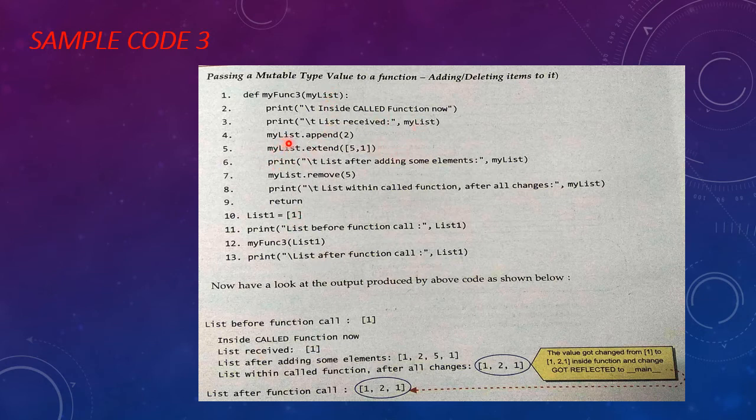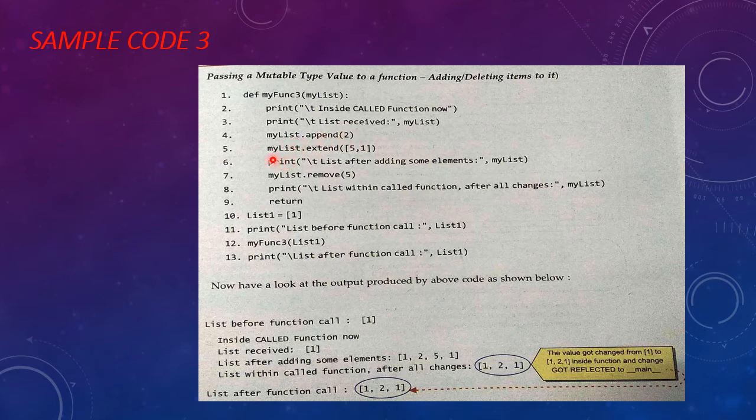In this line, my list dot append 2, so the append function will attach element 2 to my list. What is the previous value? 1, and after 1 the value is 2. So now my list will be 1 and 2.